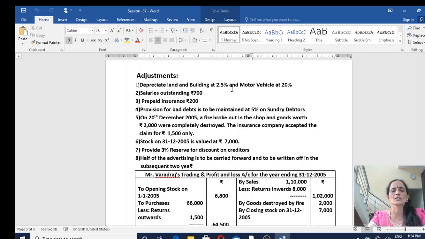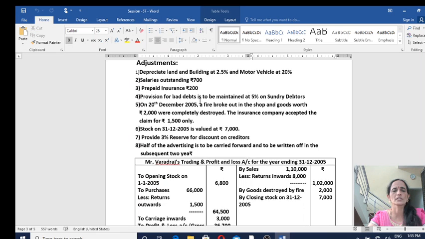Depreciate land and buildings. Depreciation is a maintenance expense, so profit and loss account debit side, and in the balance sheet from the concerned asset you will deduct it. Salaries outstanding must be added to salaries on the debit side of profit and loss account, and salaries payable is a liability, so it must be shown on the liability side of the balance sheet. Prepaid insurance: insurance relating to the next year paid in advance is an asset, so it must be deducted from insurance on the debit side of profit and loss account. Then it should be shown as an asset in the balance sheet.